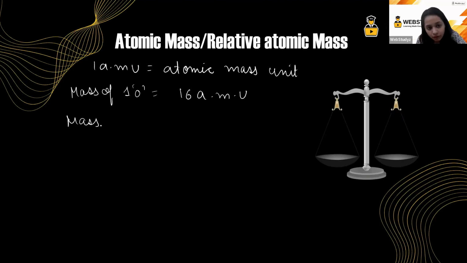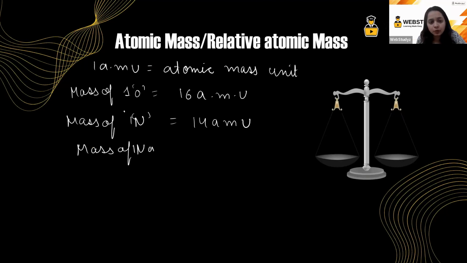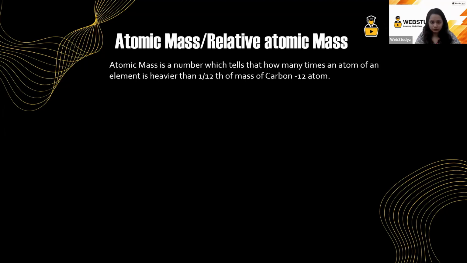And now we can say that the mass of one oxygen atom is equal to 16 AMU. The mass of one nitrogen atom is equal to 14 AMU. The mass of one sodium atom is equal to 23 AMU. I hope this part is clear. Okay.